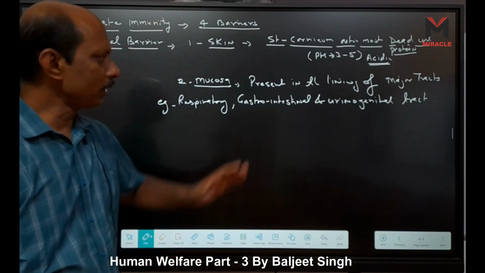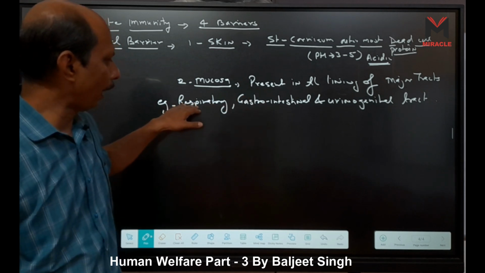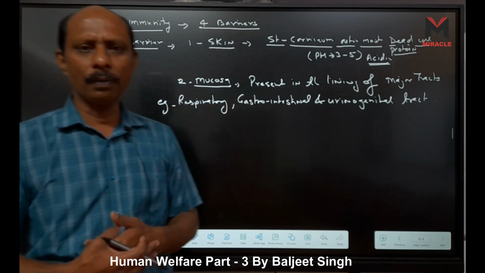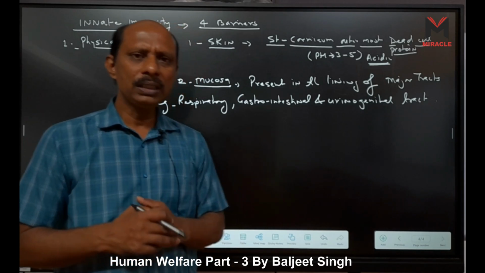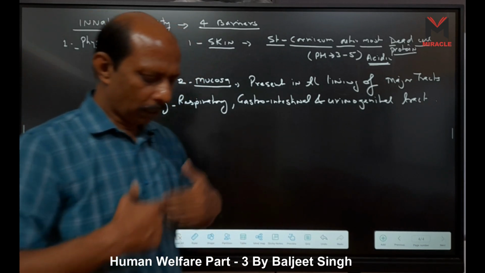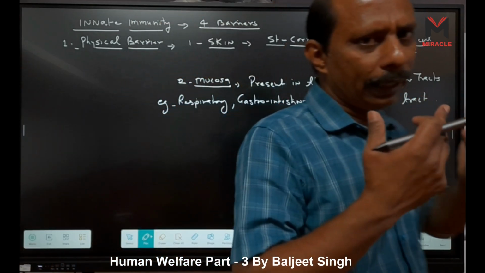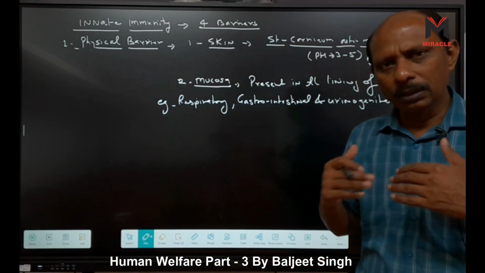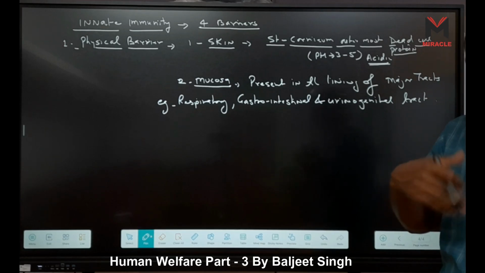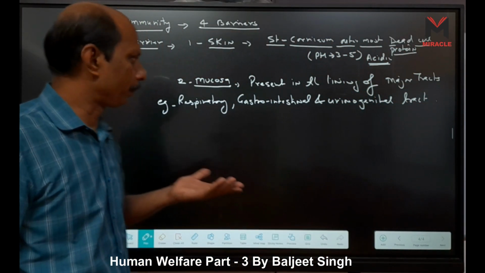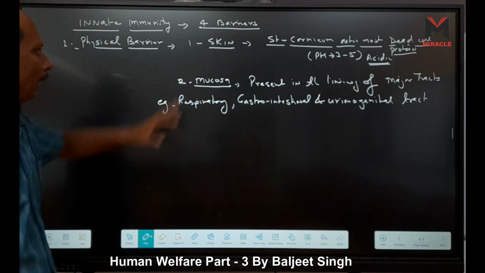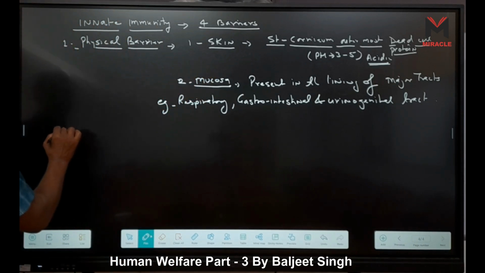Second process is there: in the respiratory tract, we know ciliary epithelium is there. These cilia propel the mucus outside toward the mouth side, right? And this mucus, which is contaminated with pathogens, comes into the mouth, and from the mouth it goes outside. So this mucosa also acts as a physical barrier. Now second is our